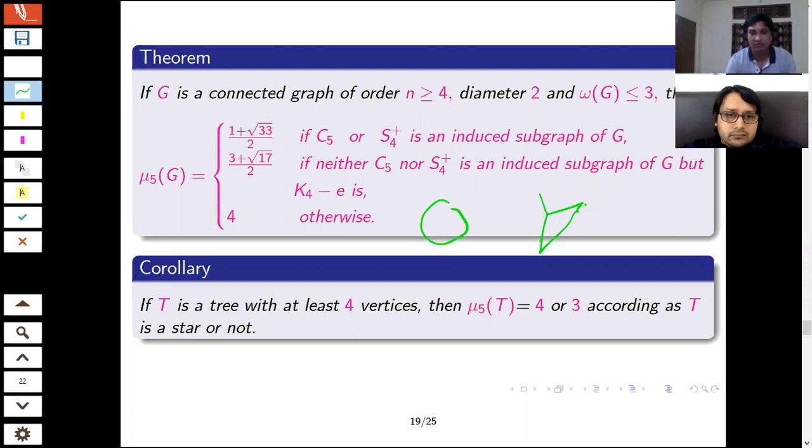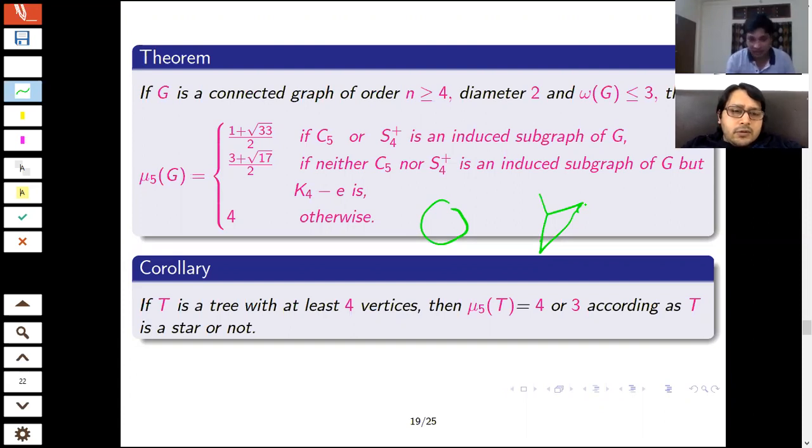If C5 and C4 plus are not induced subgraphs, but K4 minus E is, where K4 is the complete graph with 4 vertices and we remove one edge, then if that is an induced subgraph, we have 3 plus root 17 by 2 as the fifth smallest eigenvalue. If none of C5, S4 plus, K4 minus E is an induced subgraph, then it is always 4. The fifth smallest eigenvalue will always be 4.